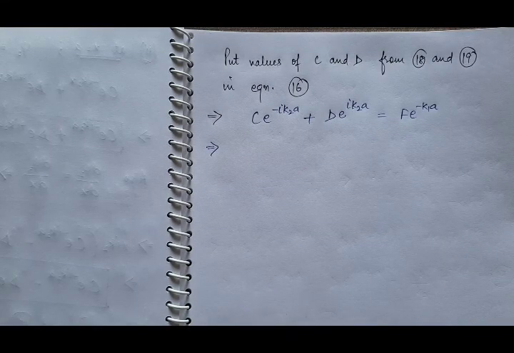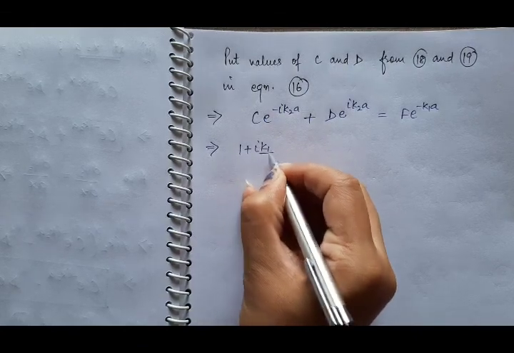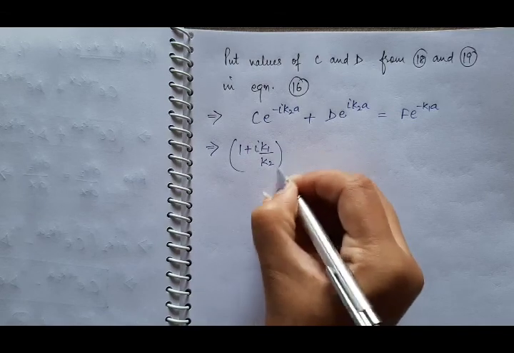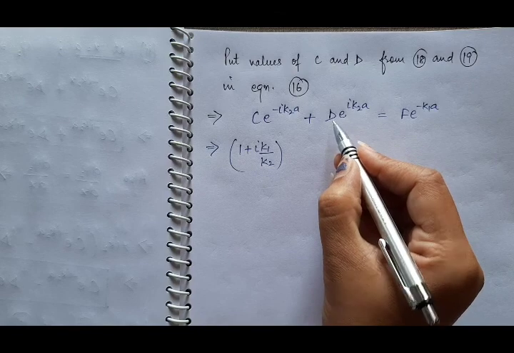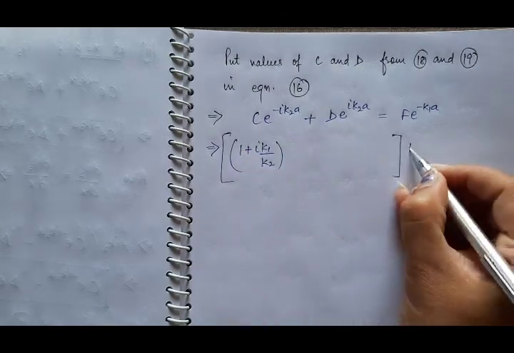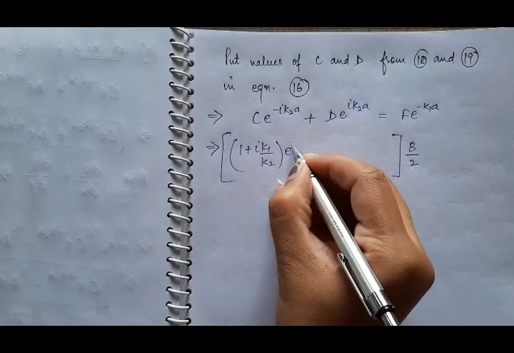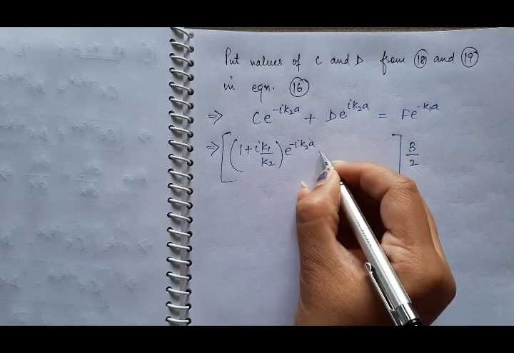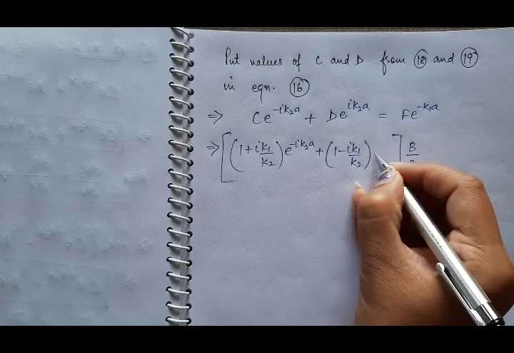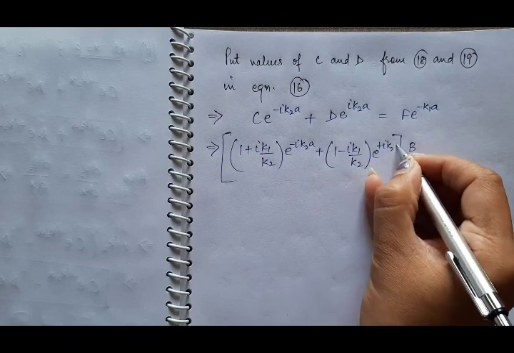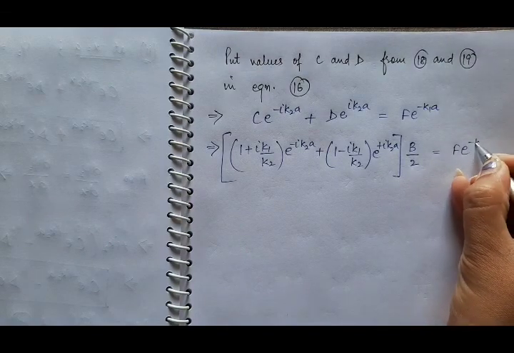Now put the value of C and D. The value of C is 1 plus iota K1 by K2 into B by 2. Here we have B by 2 and in the value of D we also have B by 2. So take B by 2 common. So here we will have 1 plus iota K1 by K2 into e raised to power minus iota K2a plus 1 minus iota K1 by K2 into e raised to power plus iota K2a into B by 2. It is equal to F e raised to power minus K1a.